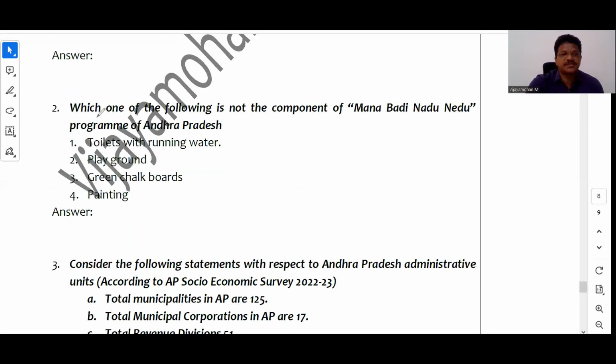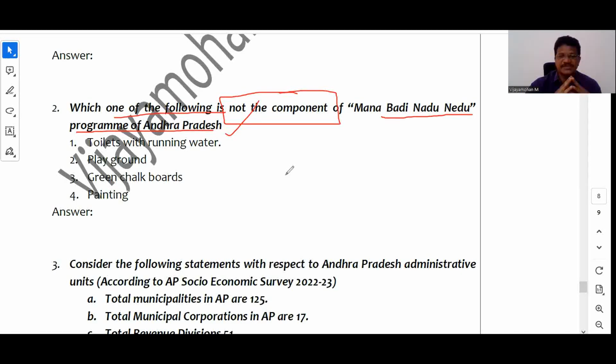The next question is, which one of the following is not the component of Manabadi Nadu Nedu program of Andhra Pradesh? Here it is not asking about what are the features of Manabadi Nadu Nedu scheme, when it was started, or what are the components of Nadu Nedu scheme. It is asking about what is not part of the components of Manabadi Nadu Nedu.